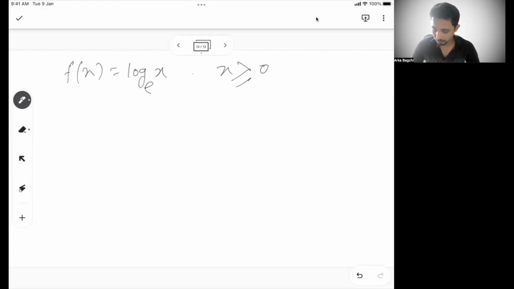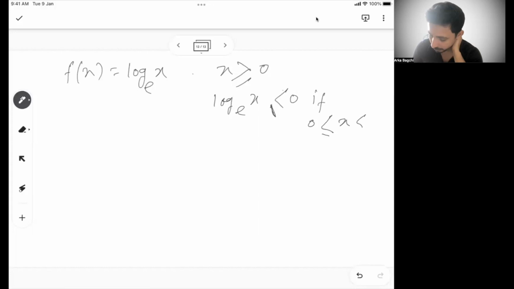So log of x base e is equal to 0 when x is equal to 1, right?